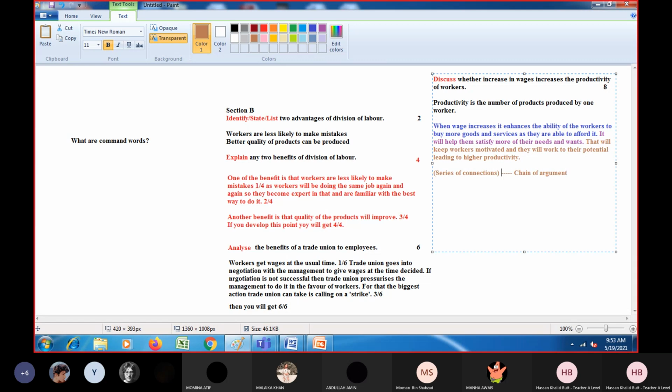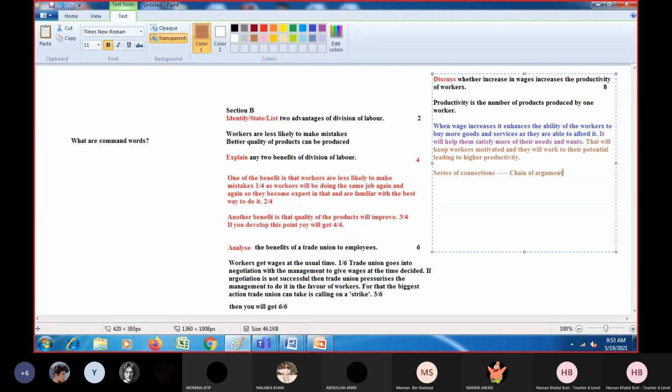So if you want to gain more marks, it's not about the number of points. Remember, it's about how you are able to develop your point. If the examiner is able to see that while explaining or developing one point, there is a series of connections or a chain of argument, you will get maximum marks.